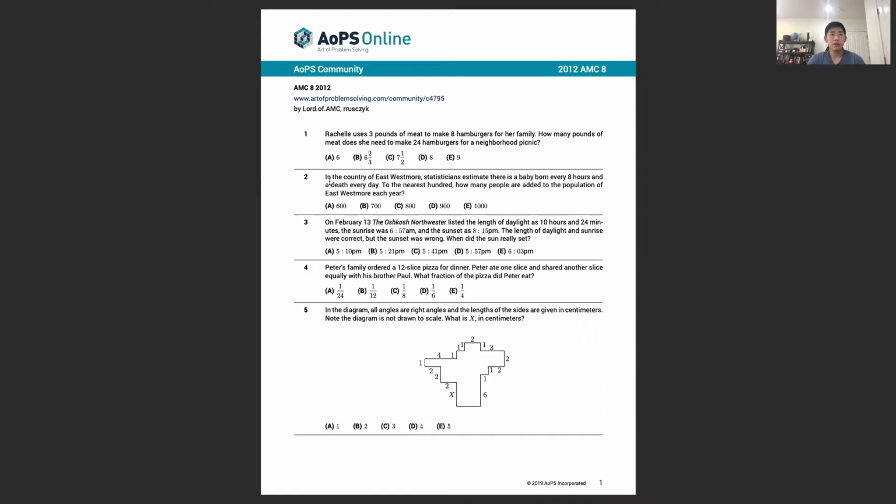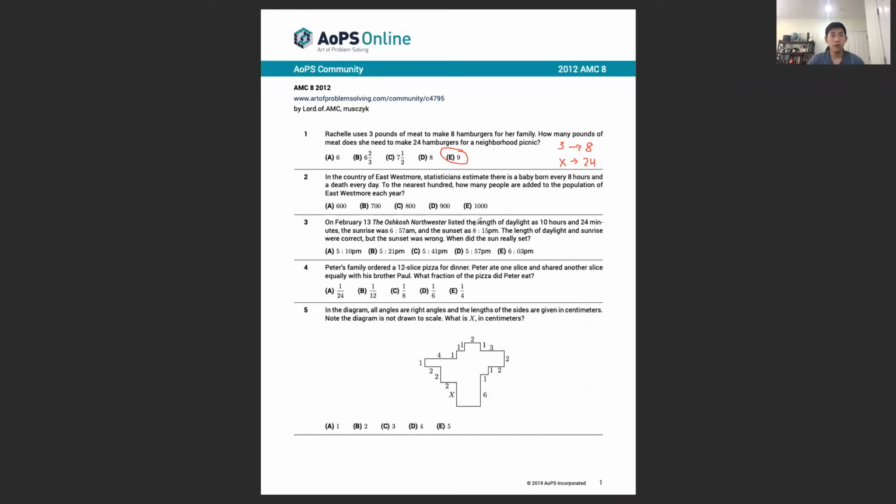Starting with problem 1. Rachel uses 3 pounds of meat to make 8 hamburgers for her family. How many pounds of meat does she need to make 24 hamburgers for a neighborhood picnic? So our ratio here is that 3 pounds of meat will be equal to 8 hamburgers, and we're asking how much meat can make 24 hamburgers. So the ratio between 8 and 24 is 1 to 3. So that means that the ratio between 3 and some unknown x must also be 1 to 3. And therefore x must be 9.